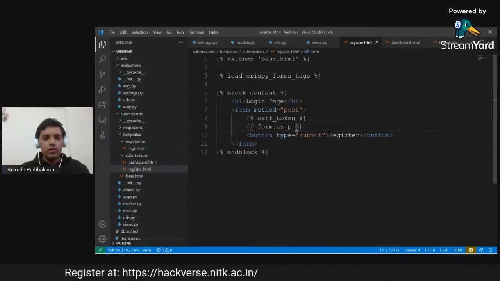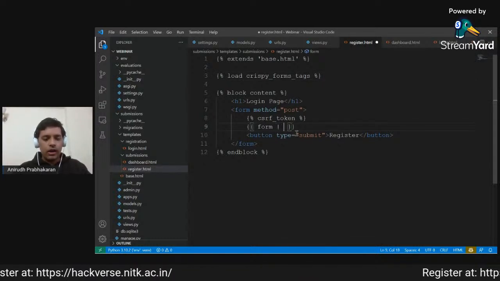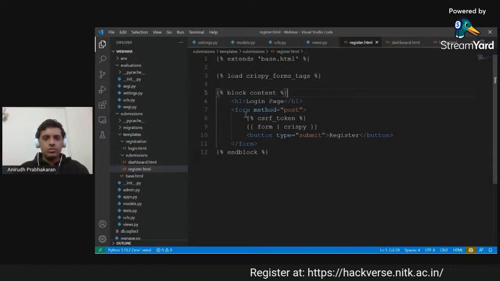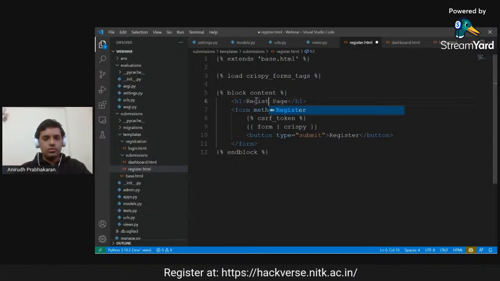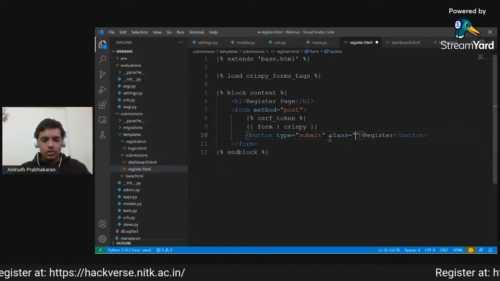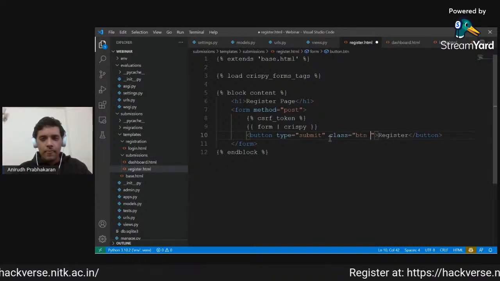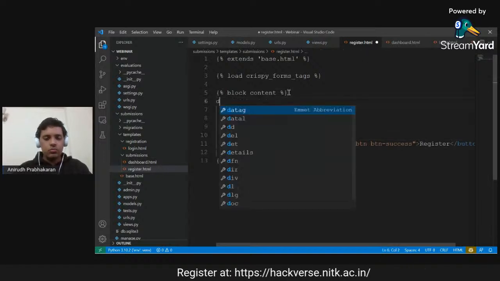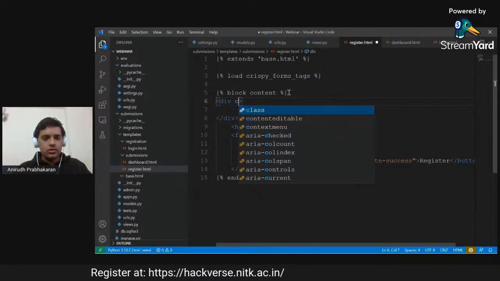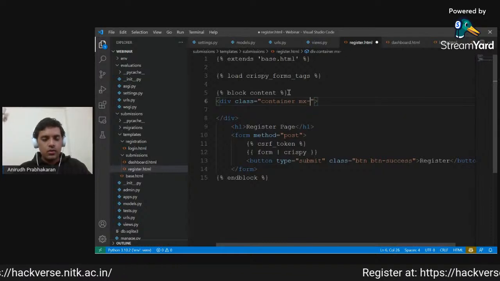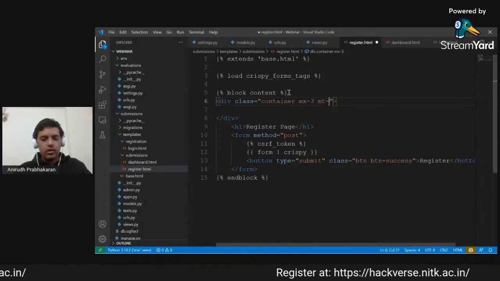Once we have loaded it, I can directly call the form and apply the Crispy tag on it. This was the register page. I'll make sure that this also shows that. I'll add a button success, let's say, and I'll put all this in a div, which is a container and has mx3 and mt3.